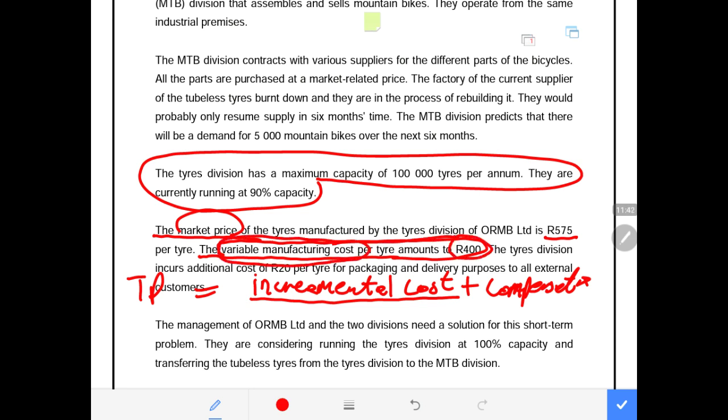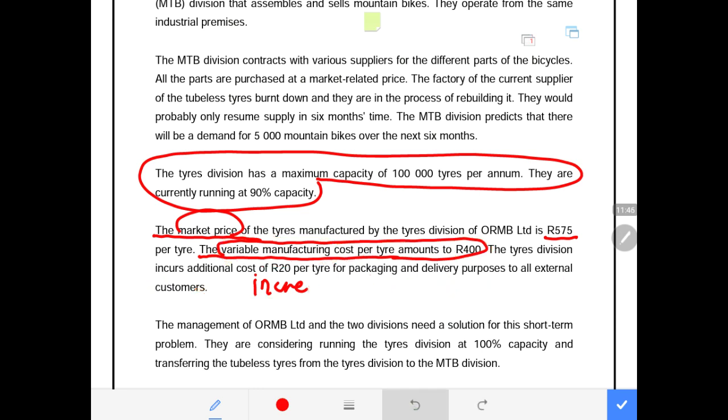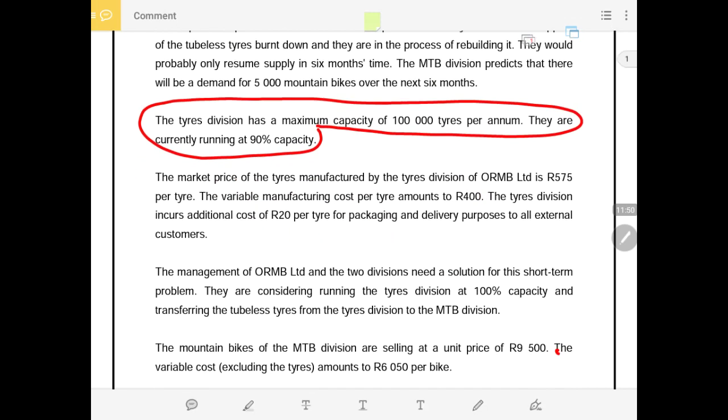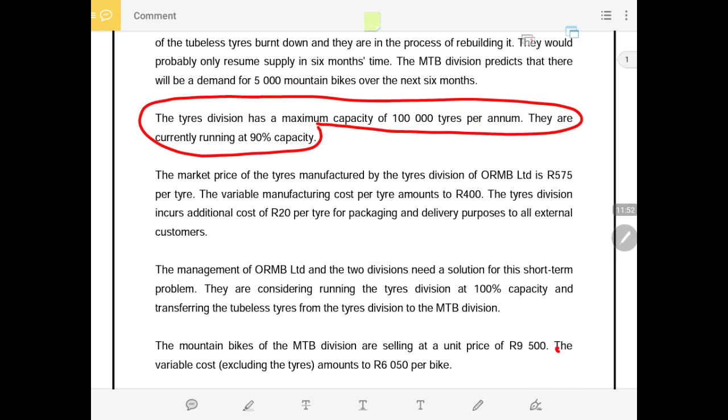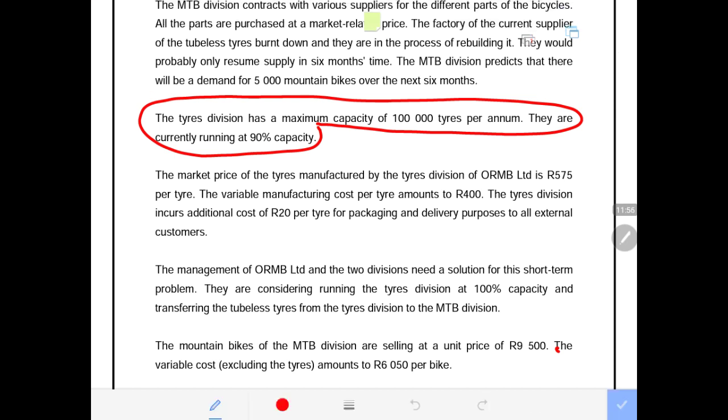I'll talk about opportunity cost as we progress, because the compensation on lost units is the same as the previously called opportunity cost.